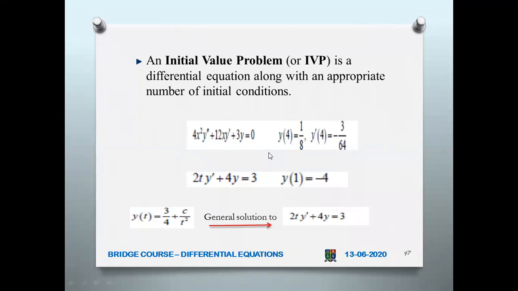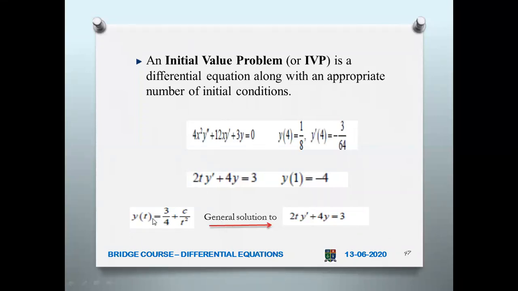You will be able to find the solution. The solution will be y equal to f of x. In that you put x equal to 4 and y equal to 1 by 8, so you will get one equation. And when you integrate, you would have gone to the first order, so you will get y dash of 4. In that you substitute the second condition, so you will get two equations, and then solving those two simultaneous equations, you can find the constants.